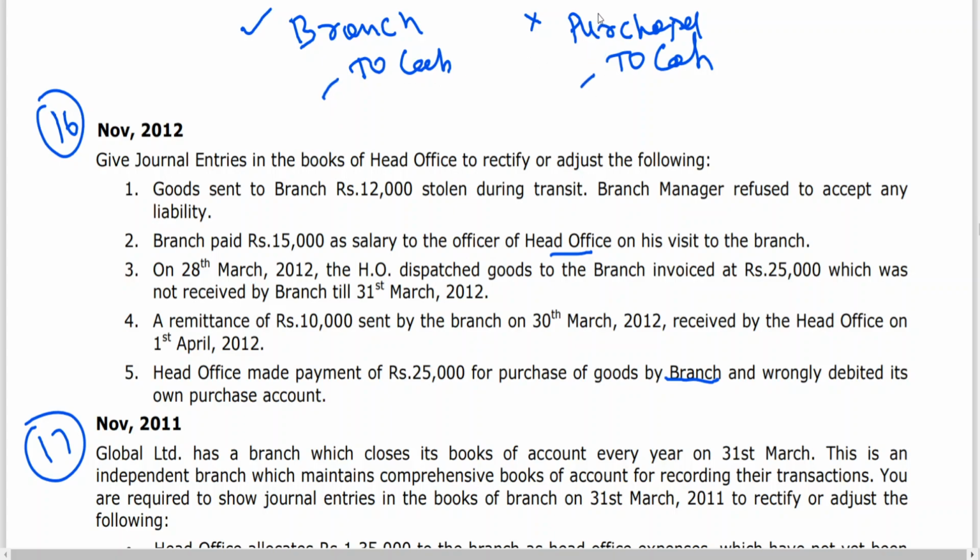Cash is correct, but which is wrong? Purchases. So the purchase account should be credited and the branch account should be debited, because it is not their own purchase. The purchase belongs to branch. Instead of debiting branch, they have debited purchases. The wrong debit was given. So note down the rectification entry directly: Branch account at R2, to purchases account 25,000.